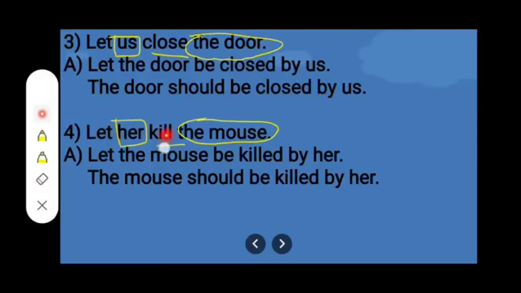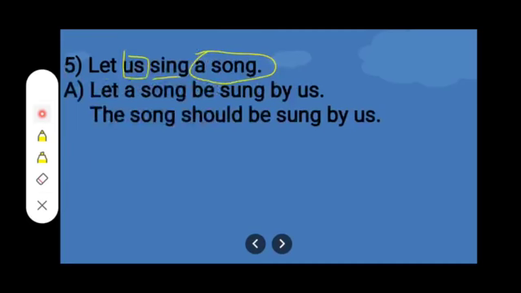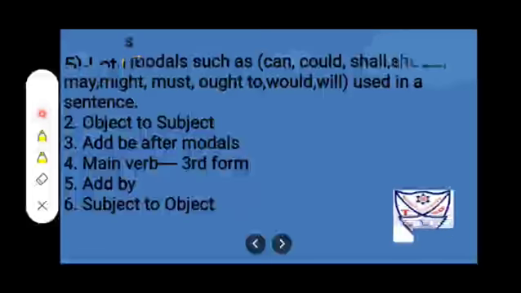Number 4. Let her kill the mouse. So here her is our subject, kill is our verb, the mouse is our object. So our answer will be let the mouse be killed by her, or the mouse should be killed by her. Number 5. Let us sing a song. Us is our subject, sing is our verb, a song is our object. So our answer is let a song be sung by us, or the song should be sung by us.